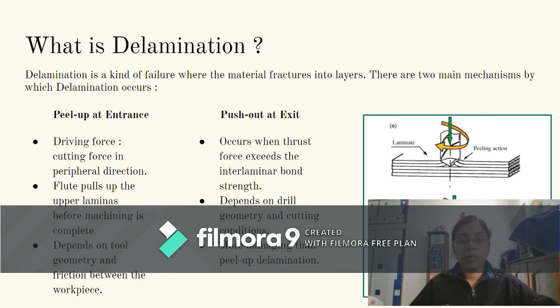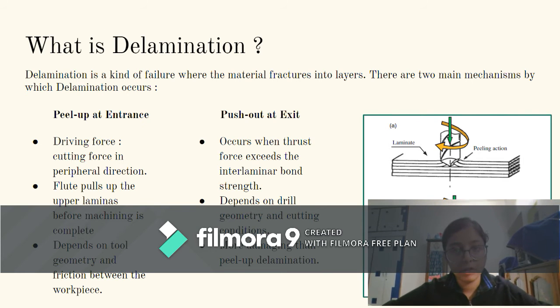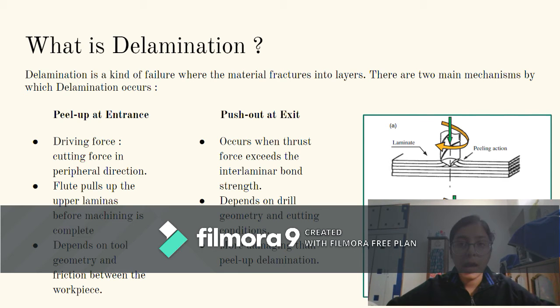So first of all, we discuss what is delamination. Delamination is a kind of failure where the material fractures into layers, and a variety of materials including laminar composites and concrete can fail by delamination. There are two mechanisms of delamination. First is peel up at the entrance, and second is push out at the exit, as can be seen in the image on the right.